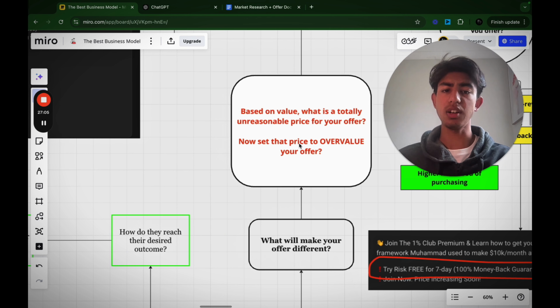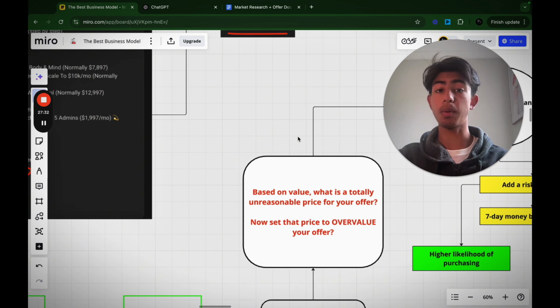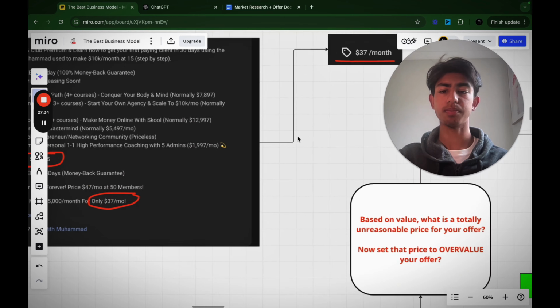Now, based on the value, what is a totally unreasonable price for your offer? Right? And I'm asking this question because I want you to overvalue your offer. Now, if your offer was worth $2,000 and you're charging $597, that's an absolute steal. If your offer is worth $6,000, if you're saving the person $10,000 every single month and you charge $997 a month, that is a totally unreasonable price. So that's exactly what we want to do. So we just want to give out a lot more value.